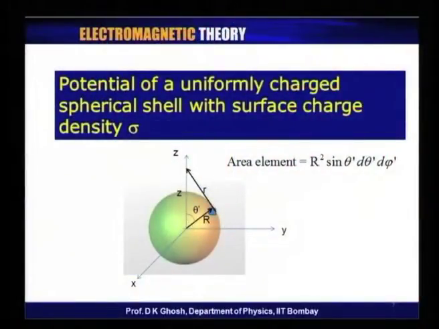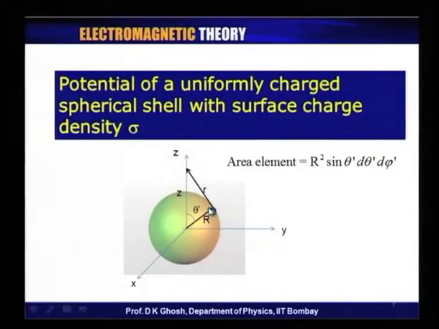Now, let me continue with some more examples. Here, I am trying to calculate the potential of a uniformly charged spherical shell. So, I had a line charge, now I have a surface charge: a uniformly charged spherical shell with a charge density sigma. So, what I do is this, that this is my sphere and it is a shell. So, the charges are all on the surface. So, I take an area element on the surface.